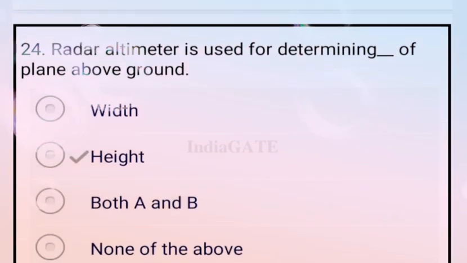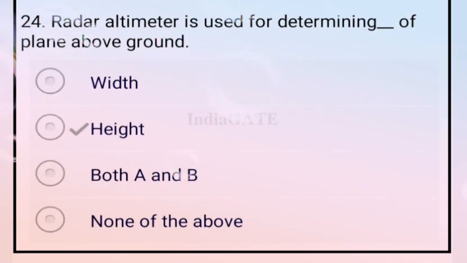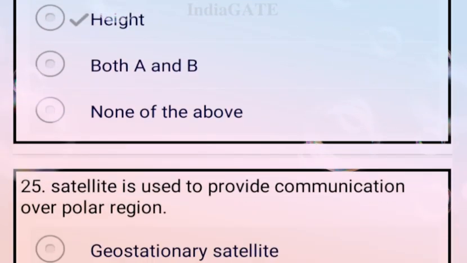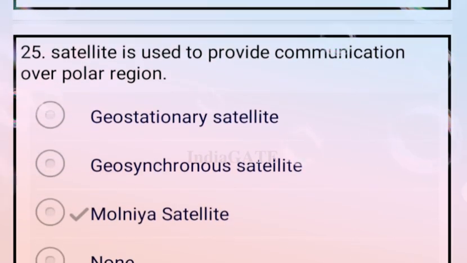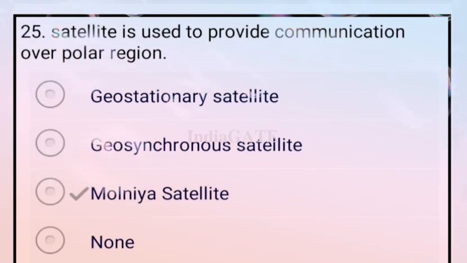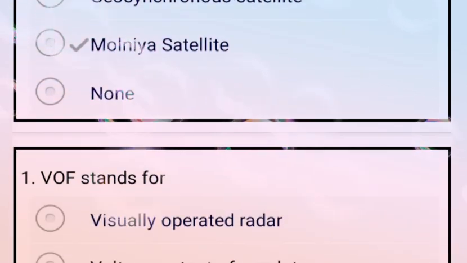Next question. A radar altimeter is used for determining the height of a plane above ground. So option B is your correct answer. Next question. The satellite used to provide communication over polar regions is the Molniya satellite. So option C is your correct answer.